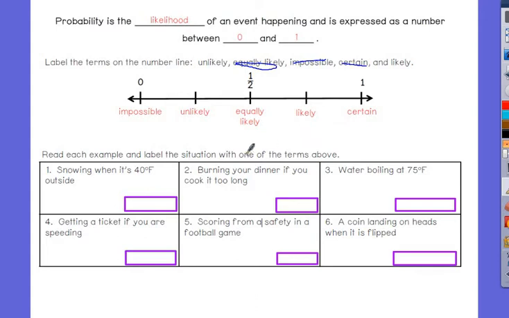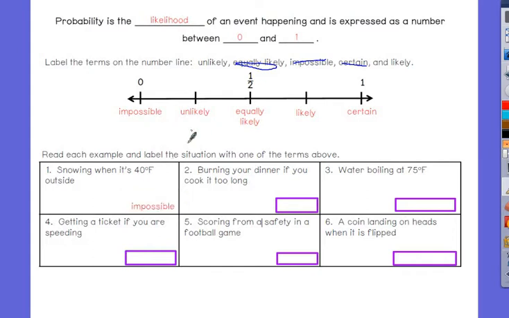So I have some examples down here, and we're going to label them with one of these words for the chances of it happening. Snowing when it's 40 degrees Fahrenheit outside. Unlikely. Why impossible?